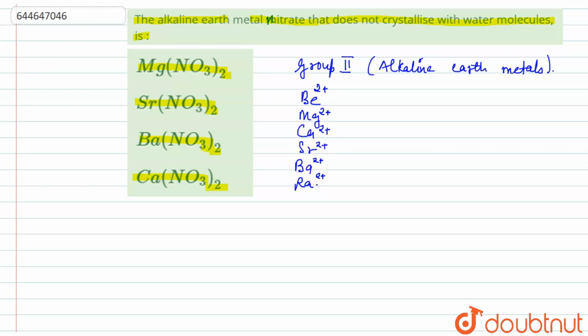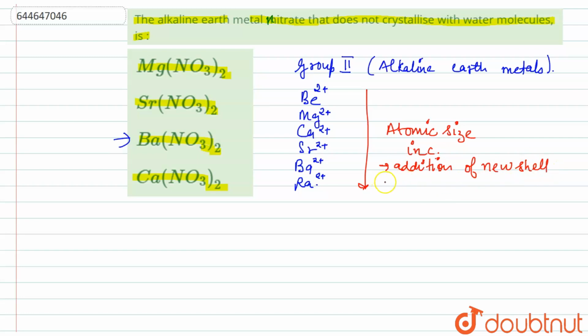The alkaline earth metals form nitrates, and barium nitrate does not crystallize with water molecules. Why barium nitrate? Because down the group, the atomic size increases as there is an addition of a new shell.